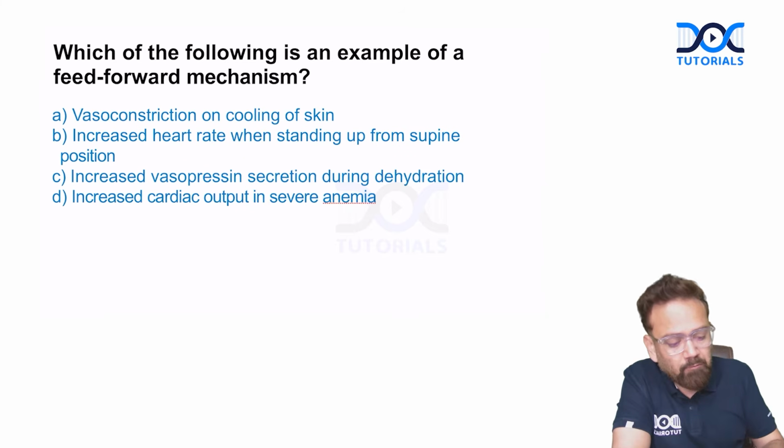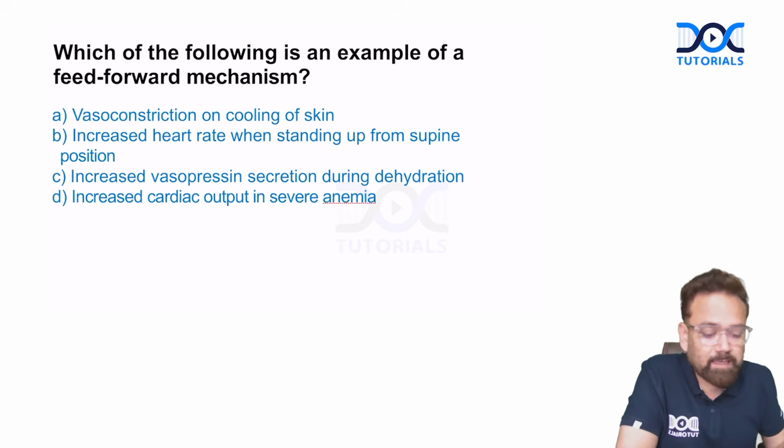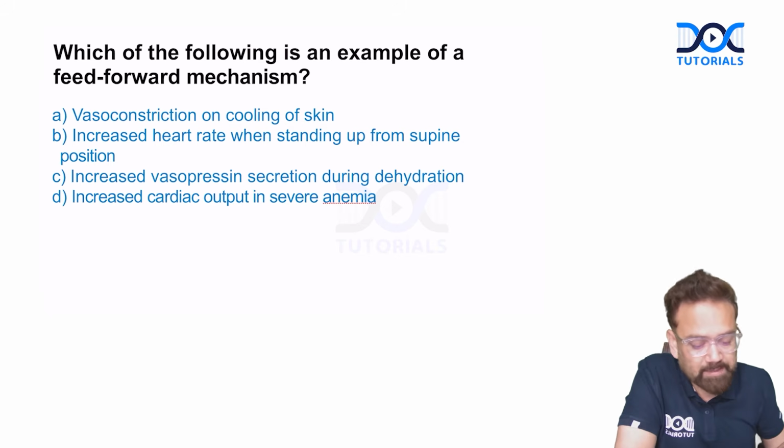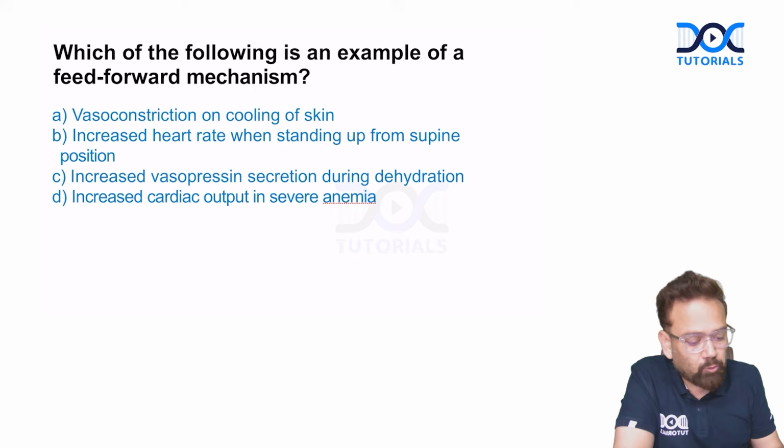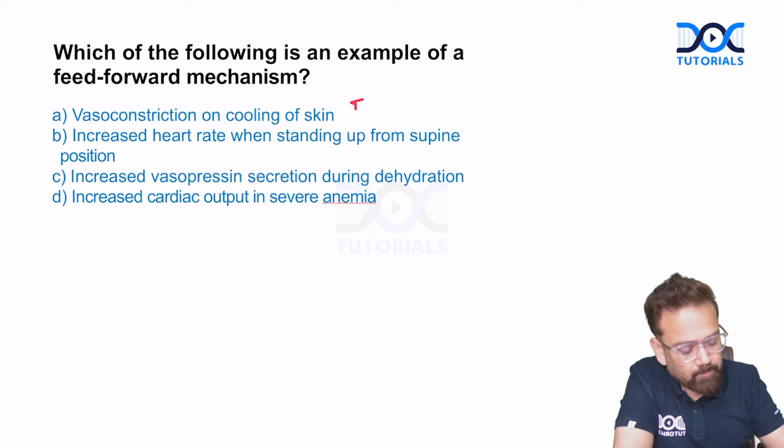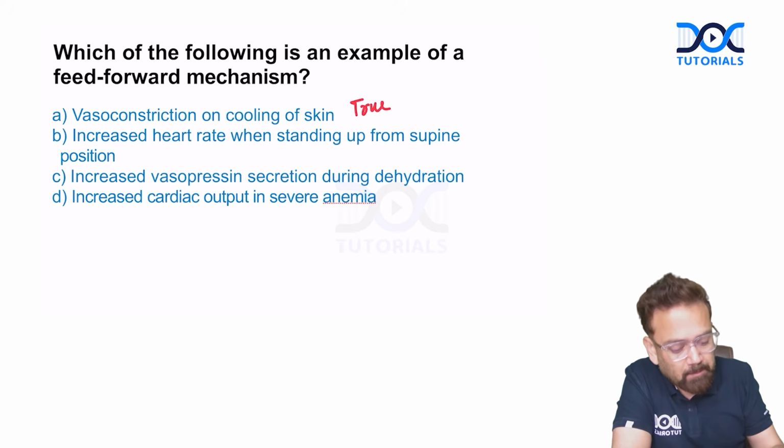Next question, which of the following is an example of feed forward mechanism? Vasoconstriction on cooling of skin. Okay, good. Yes, true. Increase heart rate when standing up from supine position. When you stand from supine position, baroreceptors will work.